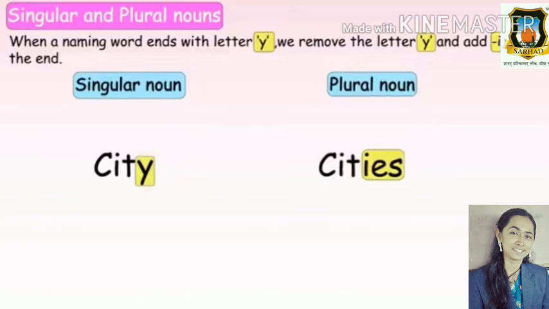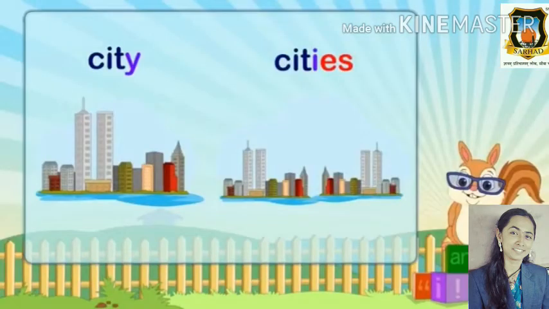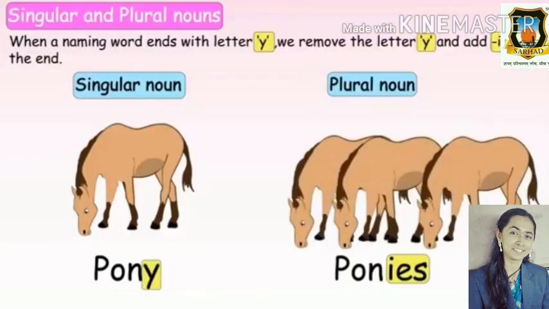So city and cities. We have removed y and added ies. City, cities.